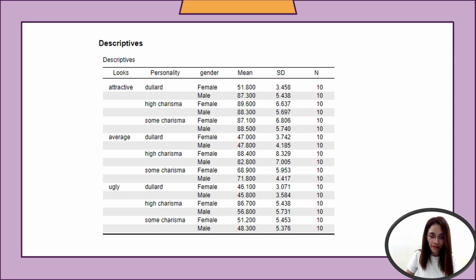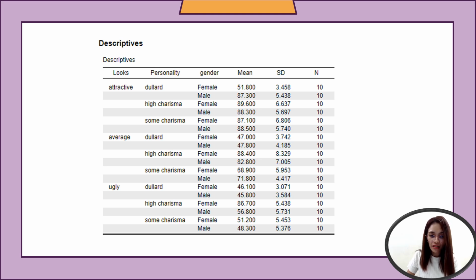As you can see in the table, in the presentation, let's have first attractive with dullard, or none. The female mean score is 51.8 with a standard deviation of 3.458.